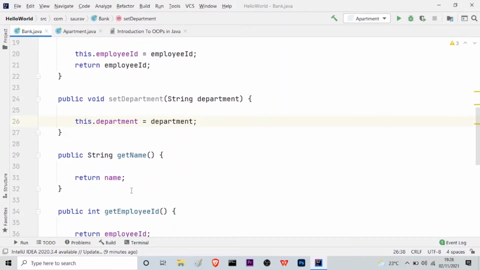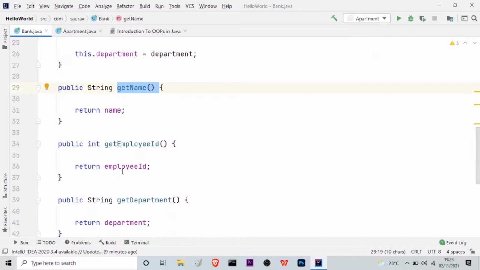So what we are doing is, you can see here, public string get name. The name only suggests it. You can see get name, when we use this method, it will fetch the name for us from the class or from the object. After that, the second one is get employee ID and it has the integer data type.